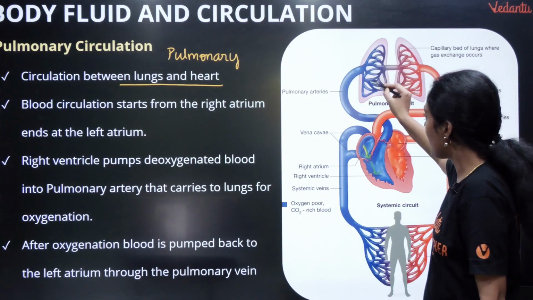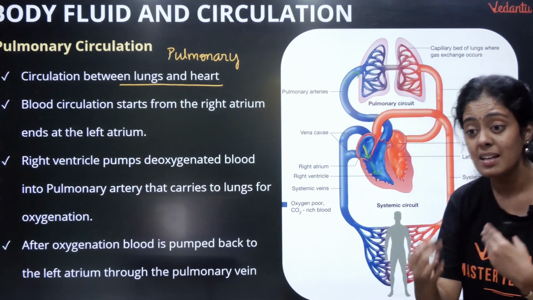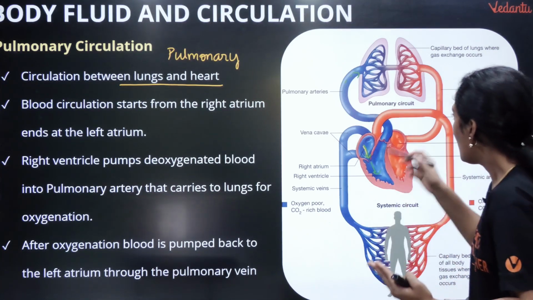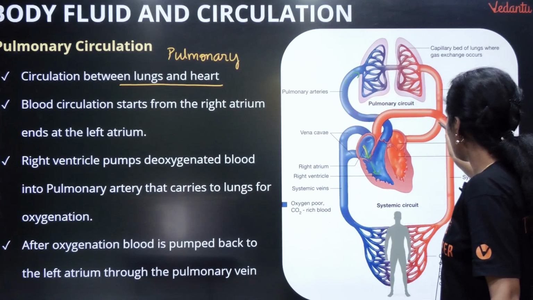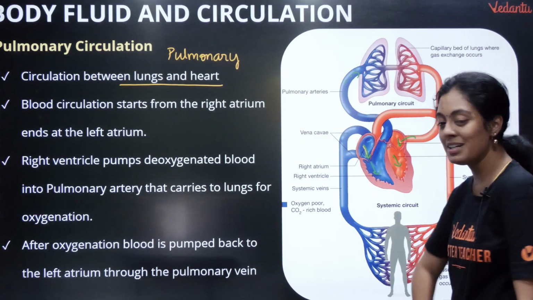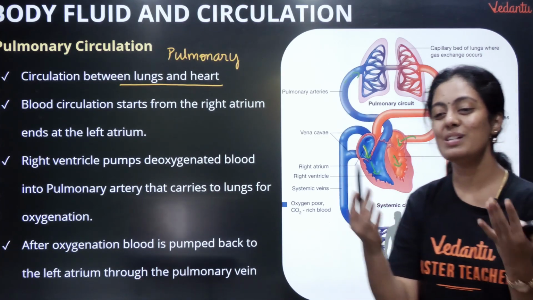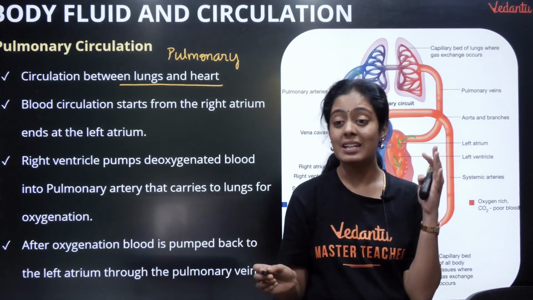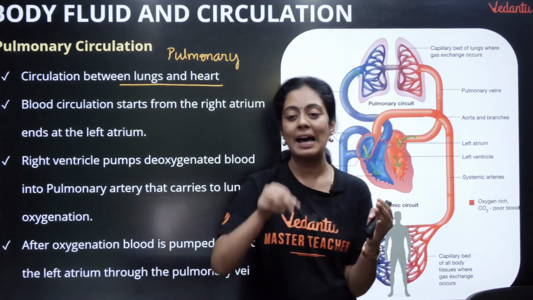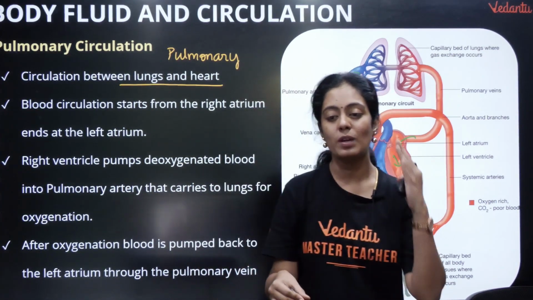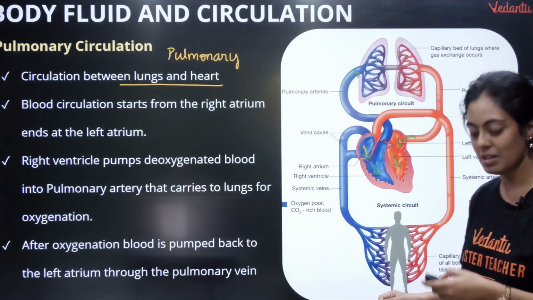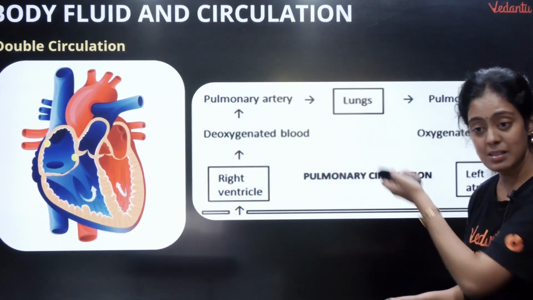From right ventricle it is passed to your lungs. In the lungs the deoxygenated blood gets oxygenated, correct? Again what is happening? The oxygenated blood enters via your pulmonary vein from your left atrium into your left ventricle. இதுதான் நம்ம pulmonary circulation னு சொல்றோம். Okay, so the deoxygenated blood enters your lungs, it gets oxygenated, it is pumped back into your heart. So this is what we call what பசங்களா? Pulmonary circulation.